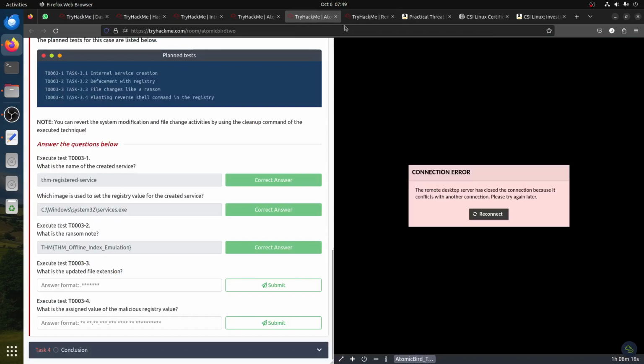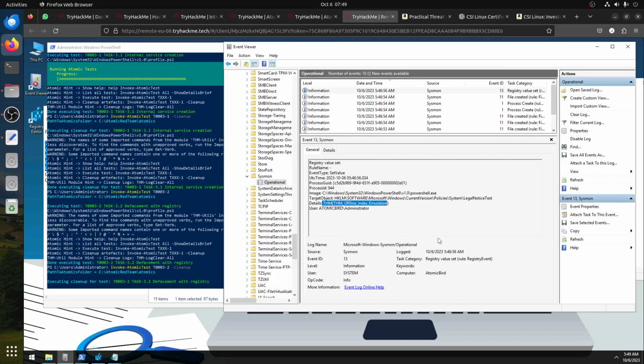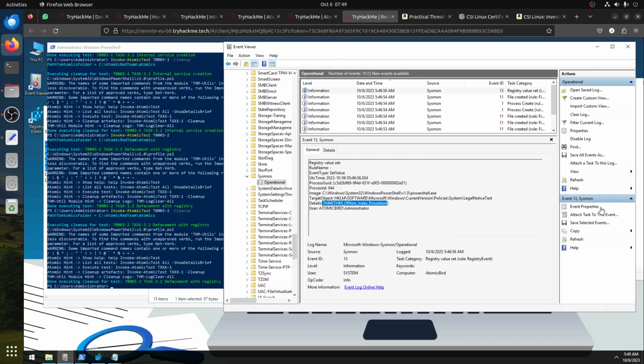The next one is 33, so now we need to clear first before we go anything. Clean up, and this time let's make sure that we clear the logs also here.